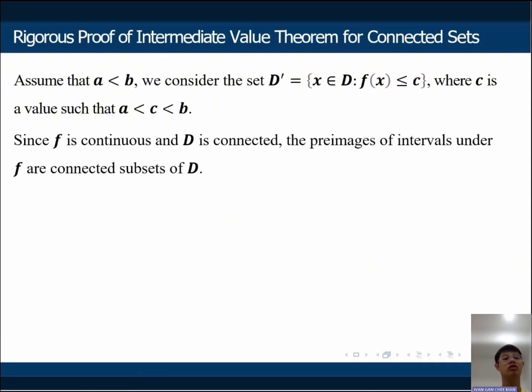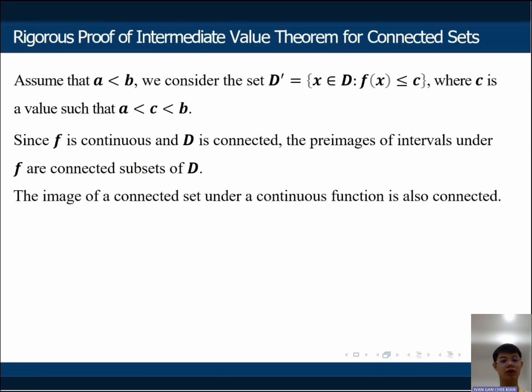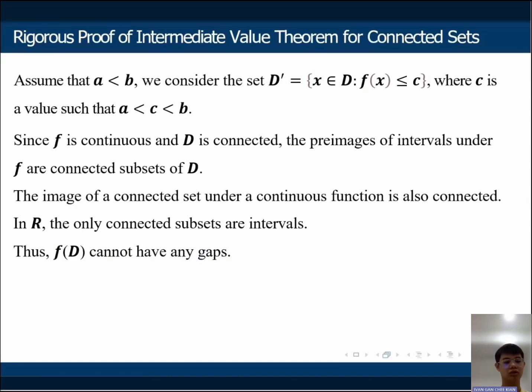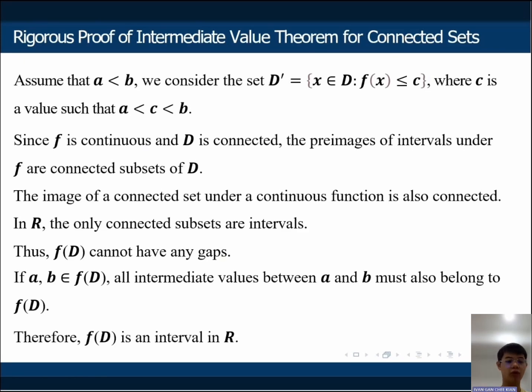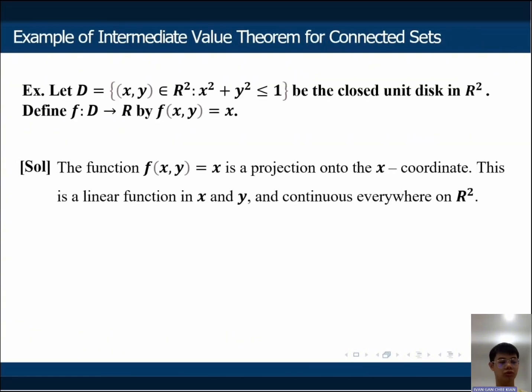Since the function f is continuous and D is connected, the images of connected subsets under f are connected. The image of a connected set under a continuous function is also connected. In R, the only connected subsets are intervals. Thus, f(D) cannot have any gaps. If a and b are in f(D), then all the intermediate values between a and b also belong to f(D). Therefore, we know that f(D) is an interval in R. So that covers the theorem.